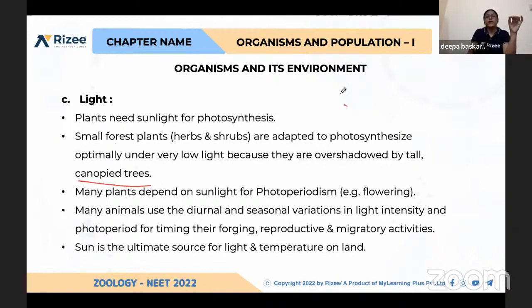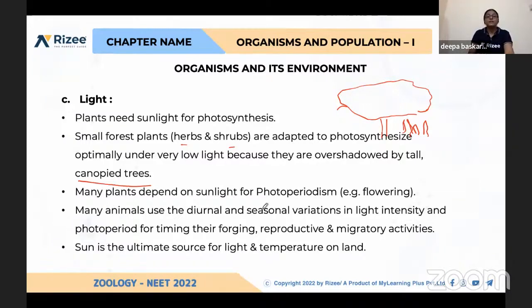What do you mean by canopy trees? Widely spreading trees. Below these trees, many small plants will be there, and the light received by these small plants will be lesser, for example herbs and shrubs. But even then they are living, getting adapted to the condition of very low light.